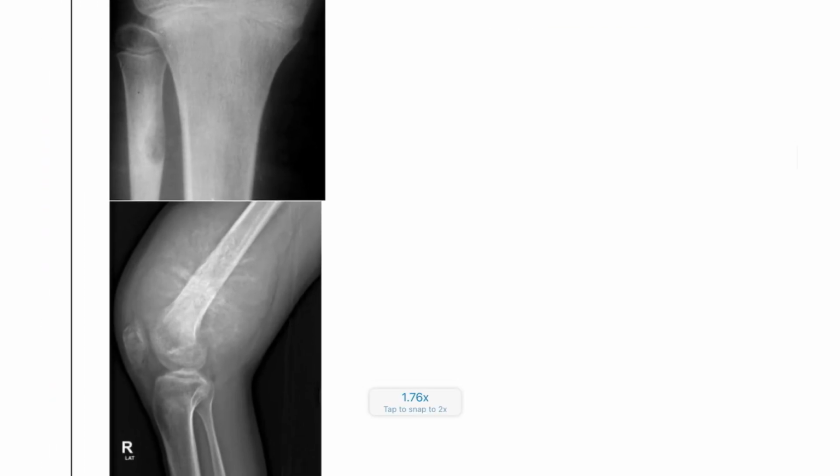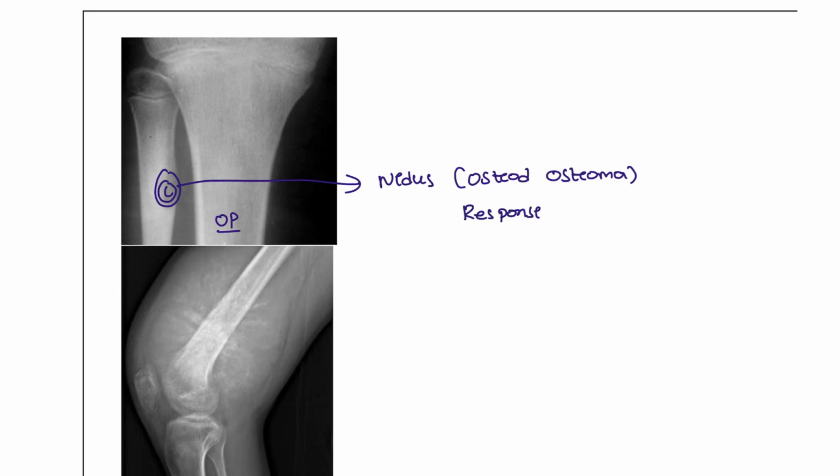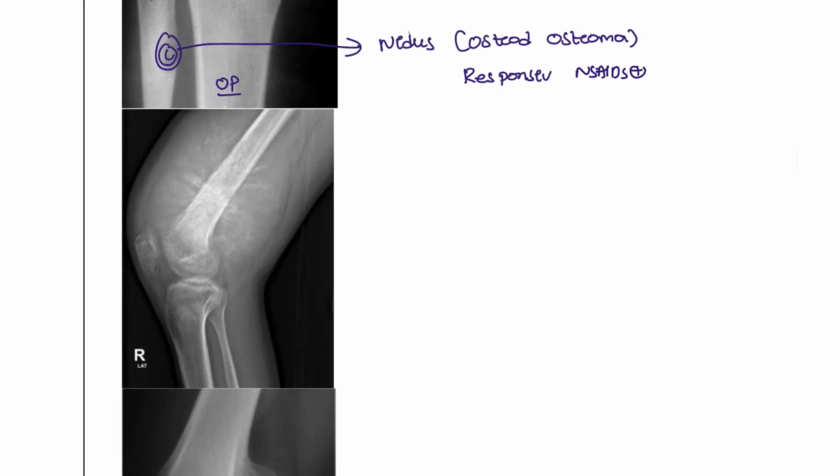Next, moving on to the bone lesions that you can see here. Here you can see this is opaque and here it is lucent. This lesion is known as a nidus lesion, and the nidus lesion is seen in patients with osteoid osteoma, and they are responsive to NSAIDs. In the history you are going to hear that there is a response to painkillers, which is seen in patients with osteoid osteoma. This is a primary benign tumor.